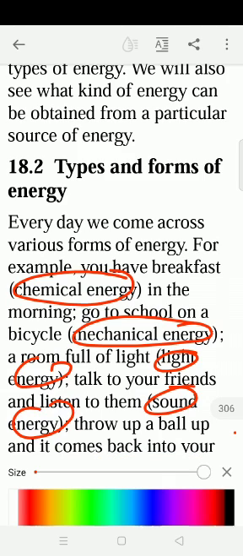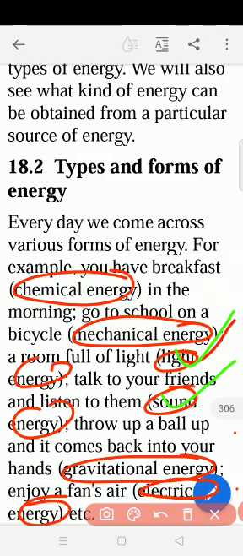The next one, light energy. Light energy means if the room is filled with light. When we talk with friends and when we listen, it is sound energy. Gravitational energy means when we throw a ball on top, again it comes down, it is gravitational energy. And electrical energy, when the fan is running, it is electrical energy.